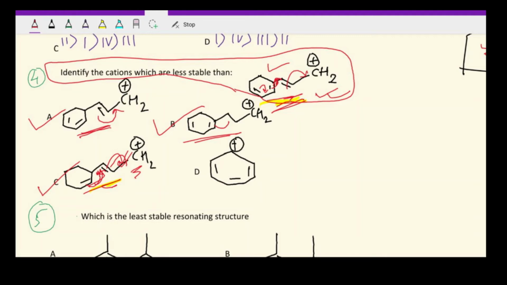So obviously this is aromatic, and since your given molecule is not aromatic, this is not your correct answer, but this will be much more stable than the given molecule, and we have been asked less stable, so this won't be the answer. So option A is less stable, option B is less stable, and option C is less stable, right? So A, B, C were the correct answer over here.